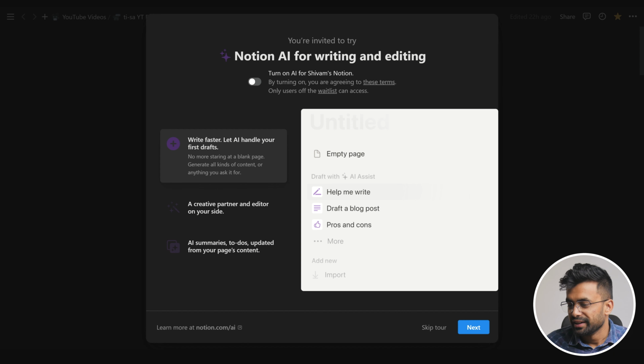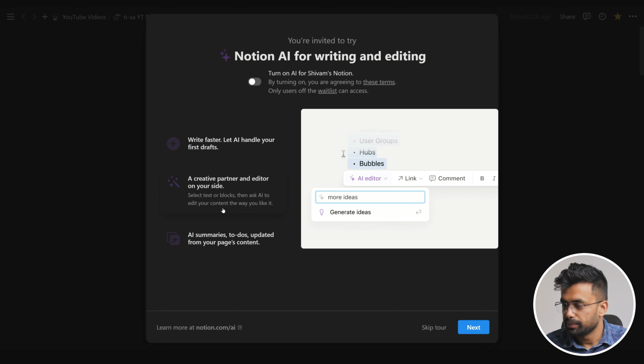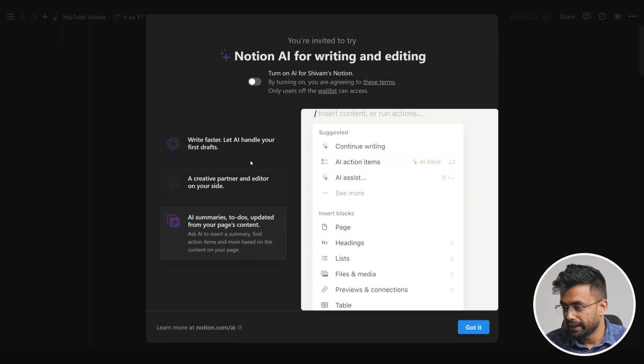Here we are greeted with this message: you are invited to try Notion AI for writing and editing. Write faster, let AI handle your first draft. A creative partner, AI summarize, to-dos, updated from your page content. Anyways, let's turn it on.